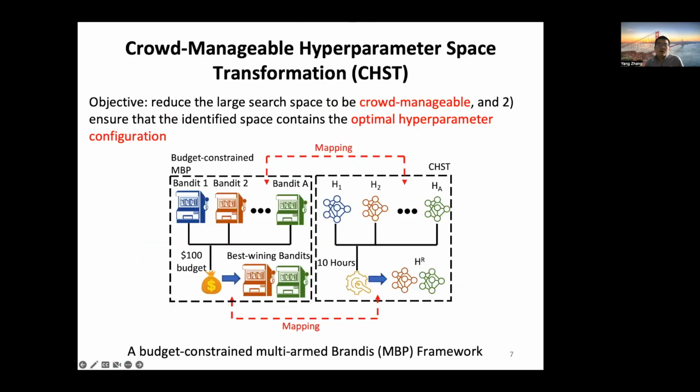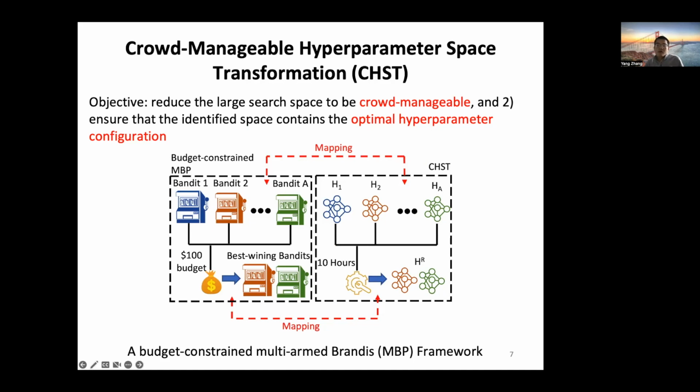In the first module, we actually observe an interesting one-to-one mapping between our CHST problem and the budget-constrained MAB problem. In the budget-constrained MAB problem, an agent aims to identify a subset of machines with the highest winning probabilities from a large set of candidate machines, given a budget constraint. On one hand, the agent would like to spend money on trying new machines. On the other hand, the agent would like to keep playing the machines that already return a high reward in order to maximize the overall profit.